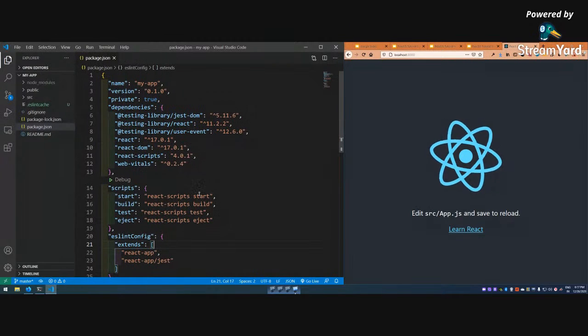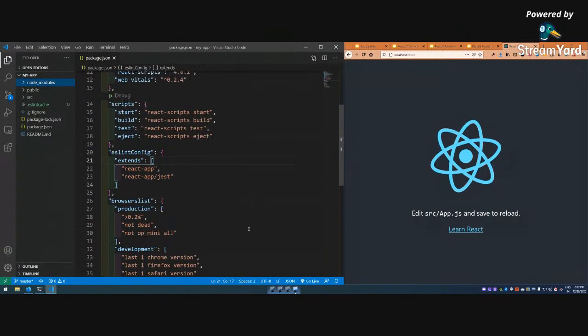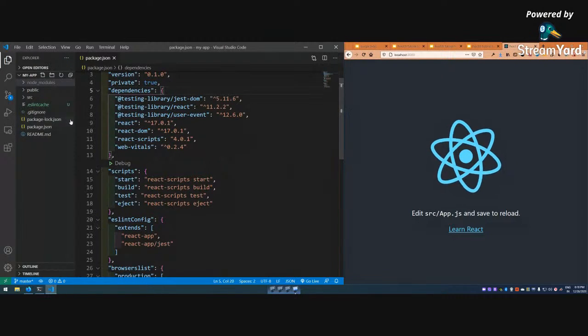Okay, so this package.json is a very important file. If someone has worked with node projects, there also the package.json has been created. So package.json contains the dependencies which are already installed, and there will be huge node modules created for that. So everything will be there in the node modules. See, the start script, and that npm start which we did actually ran this command. And right now what is installed is React, React DOM, React scripts, web vitals, and some testing libraries are also installed. Okay, so this it is.